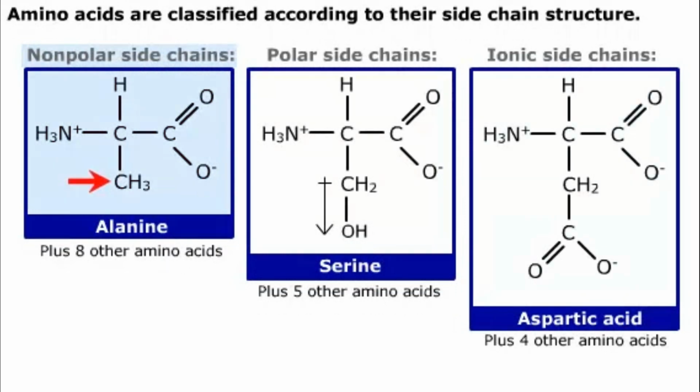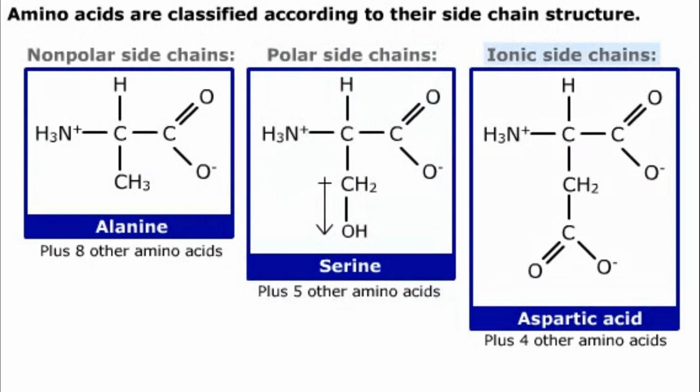Alanine is one example. The hydrocarbon side chain, CH3, is what makes this structure nonpolar. 8 other biological amino acids also have nonpolar side chains. If one of the hydrogen atoms on alanine's side chain is replaced by an alcohol group, we get the amino acid serine. The alcohol group makes the side chain polar because the electrons in the carbon-oxygen bond are closer to the oxygen. 5 other biological amino acids also have polar side chains.